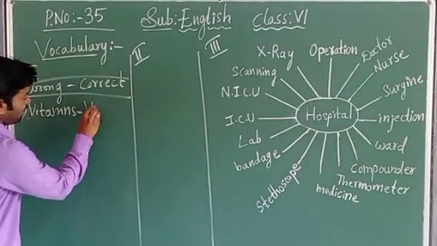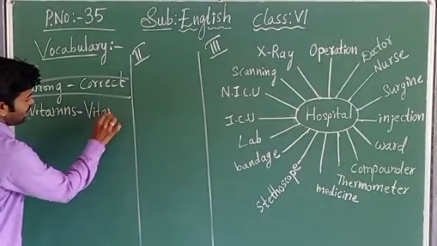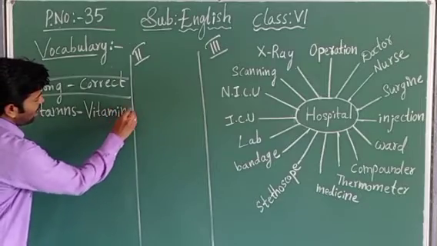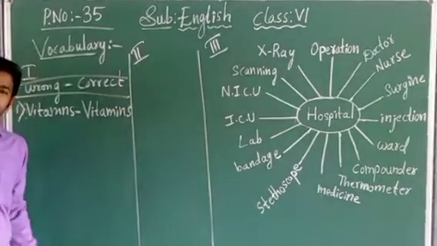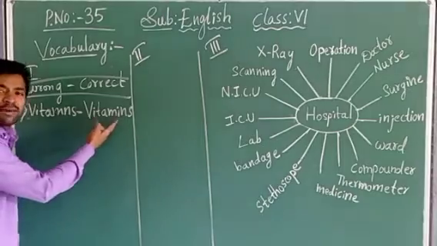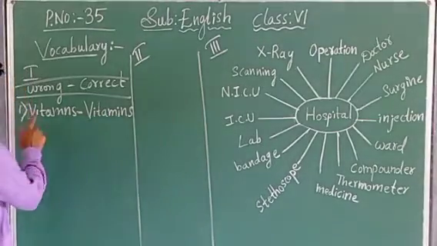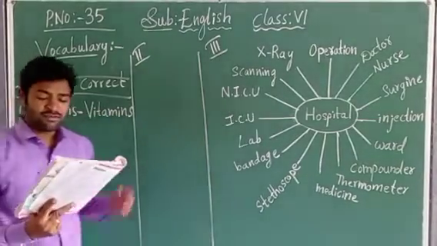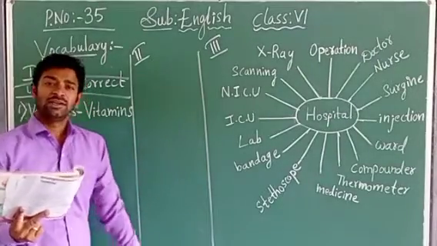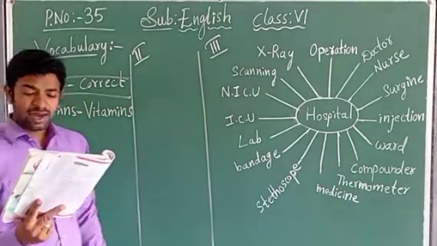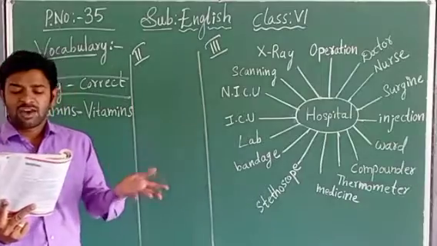Then I will write on the blackboard. V-I. Vitamins. Vitamins. It is the correct spelling. Vitamins. Vitamins. Okay. Got it, children? This is the first mistake we have found from the paragraph.